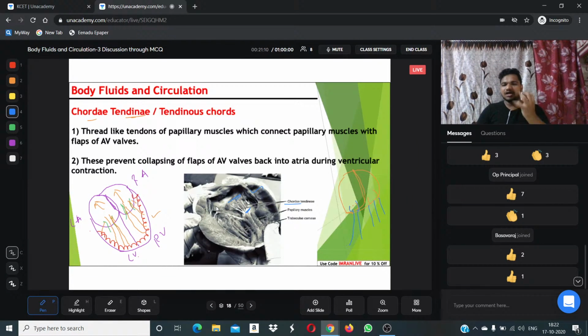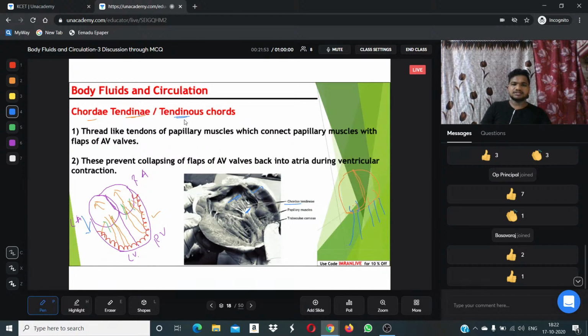Once the heart contracted and pumped blood, the blood enters inside the atria, both left and right. Once the blood enters, the muscular openings bend towards the atrial inside. Then they must not collapse towards the backside. They should come back to the reverse. How do they come back? With the help of these thread-like structures which you are observing on the screen, called chordae tendineae. They help bring the atrial openings back to the normal position. That is the function of chordae tendineae.